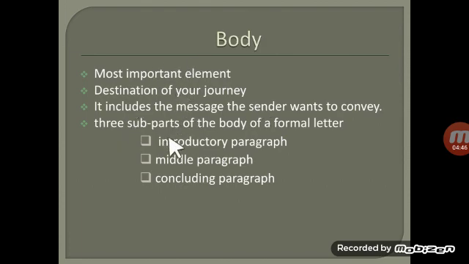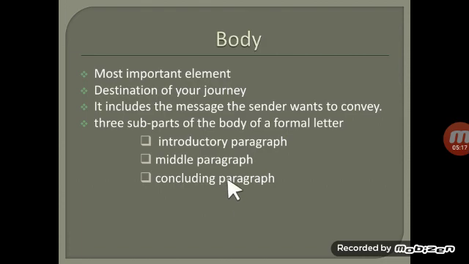This body contains 3 subparts. First one is the introductory paragraph, then the middle paragraph, after that the concluding paragraph. In the introductory paragraph you introduce your problem. In the middle paragraph, if you want to adjust something, you explain your problem, including whatever you want about your adjustment, and after that comes the concluding paragraph.